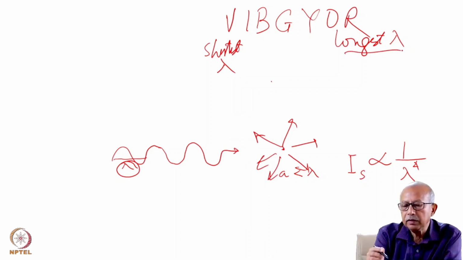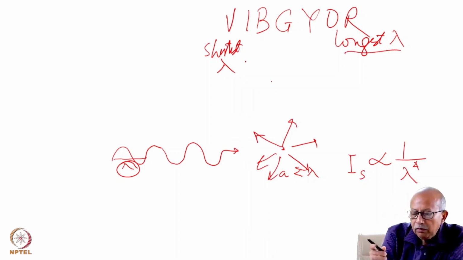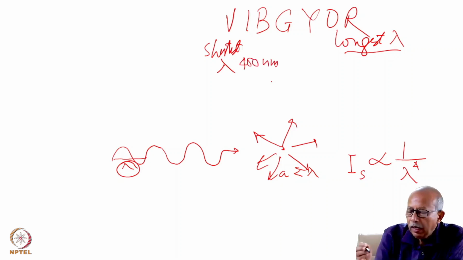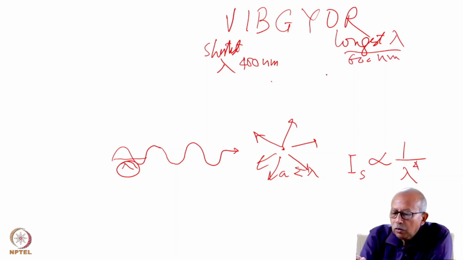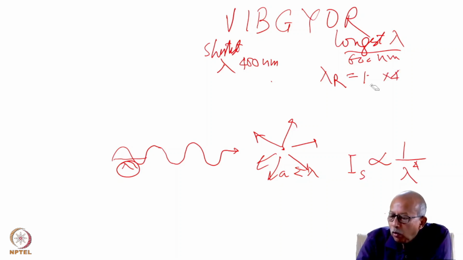Let us consider the blue region has a wavelength which is around 400 nanometer, and red roughly has a wavelength which is about 600 nanometer. So the red wavelength, lambda red, is 1.5 times 400 nanometer, so this is 1.5 times lambda blue.